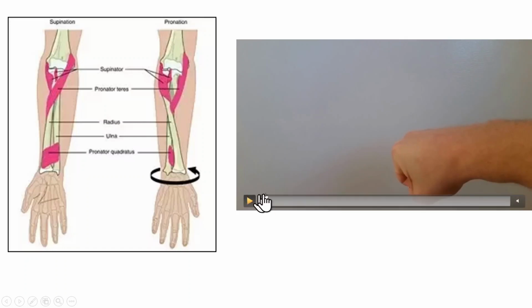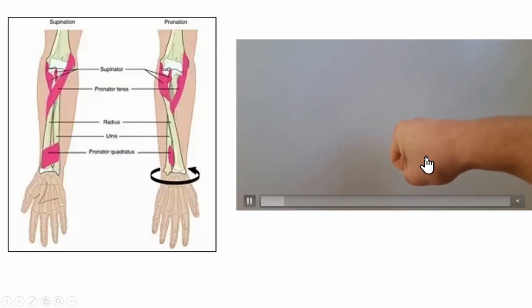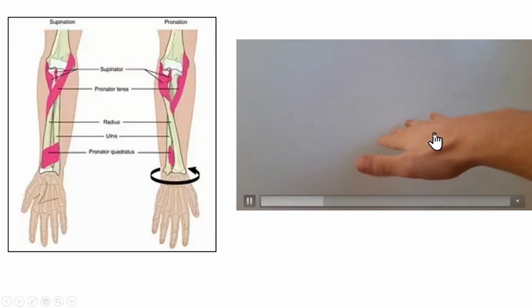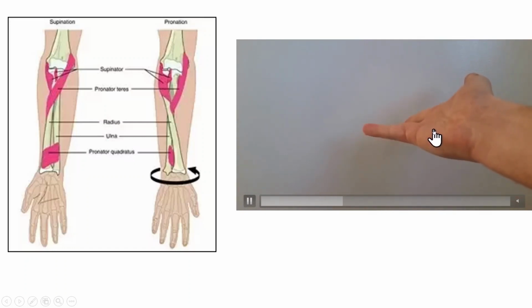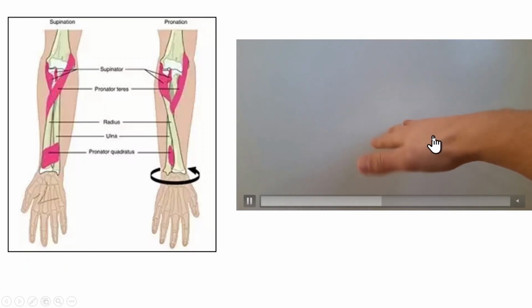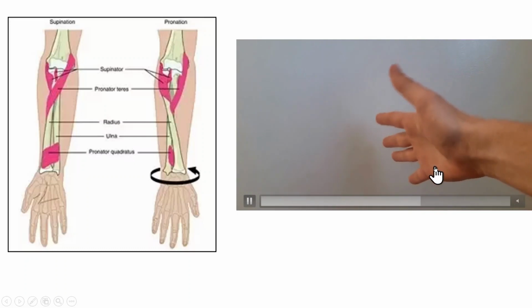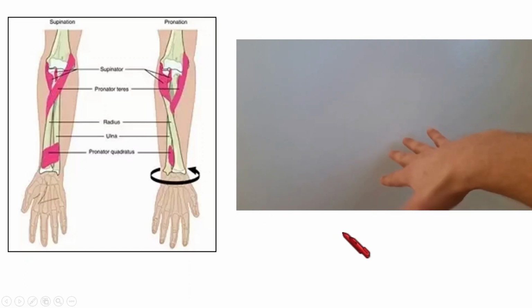First, I am going to show you supination. Supination is simple. Think of the way we move our palm when scooping with a spoon. That movement is supination. So imagine that this hand is carrying a spoon and see the movement. This is supination. And the movement opposite to that is pronation. This is pronation.